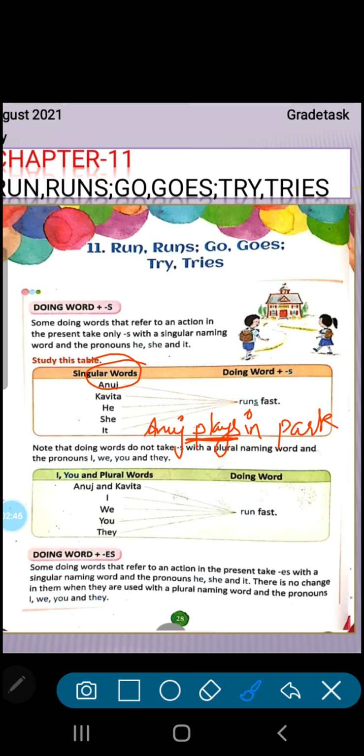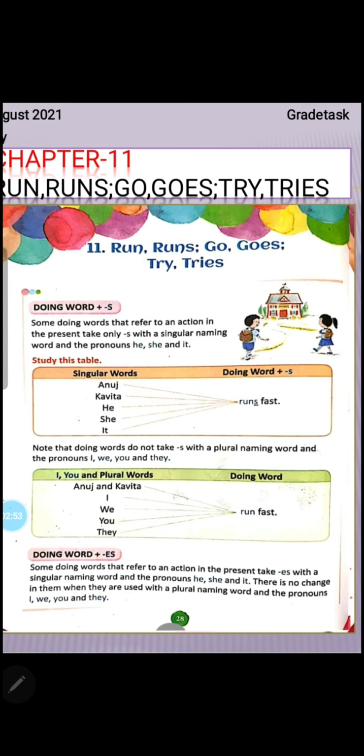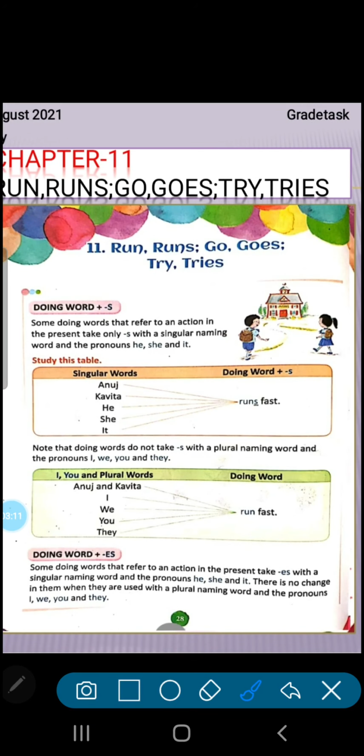In the same way, Kavita plays in the park, he plays in the park, she plays in the park. It rises, it shines. So with it also we always use s with the first form of the verb. With whatever verb, doing word, is given to you, we use s. Let us move to the next question.